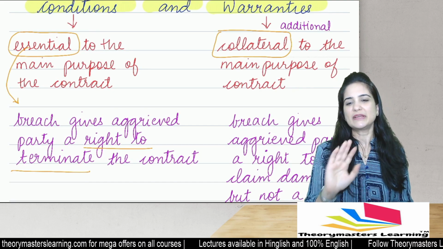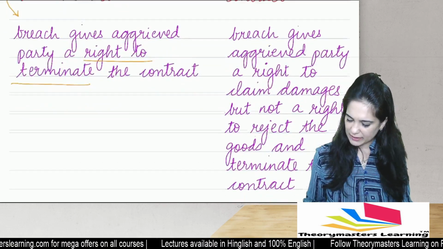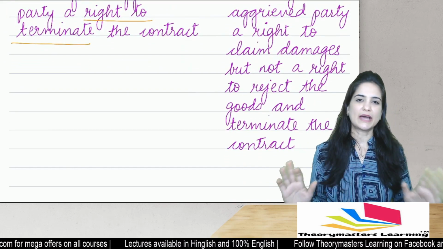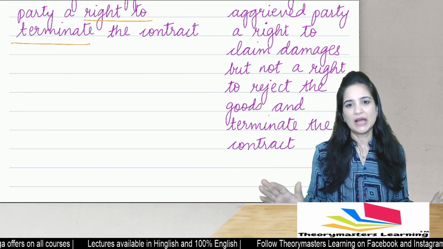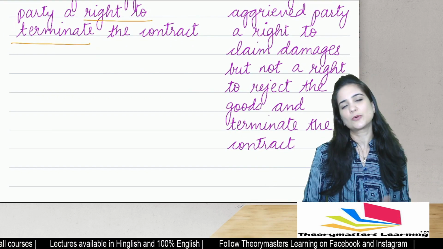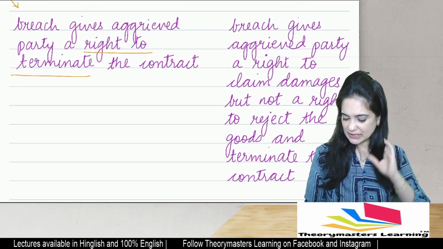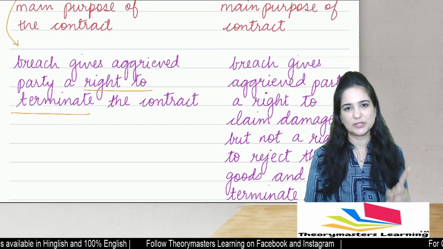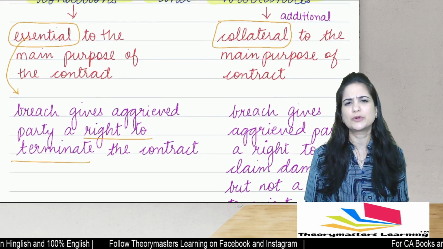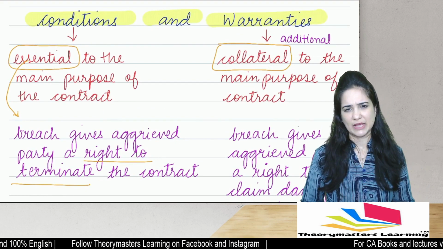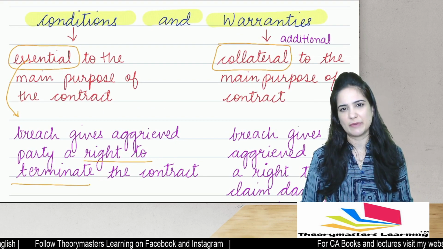Breach will not give me the right to terminate the contract, but I can only claim damages. I cannot reject the goods. I cannot terminate the contract. I can only claim damage. Now, let's say that this time when I went to the showroom, he suggested a perfect car. He said, why don't you take Mahindra XUV? I mean, okay, this is a car suitable for my purpose.